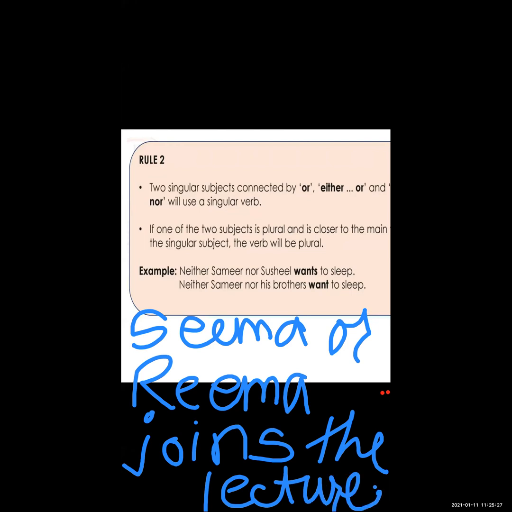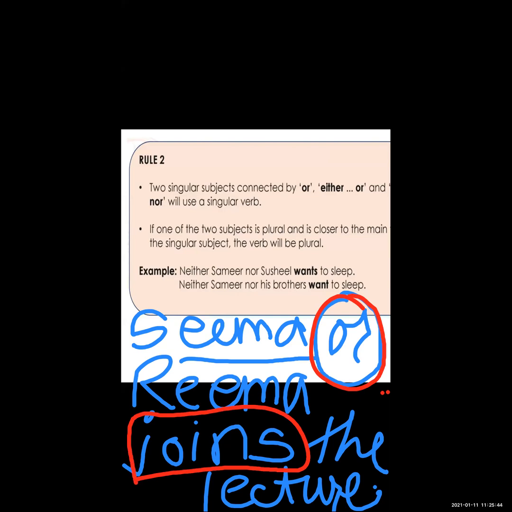Okay, so in the sentence, Seema or Reema, two singular subjects are joined with or. That's why we use a singular verb. We use a singular verb when two singular subjects are connected with or, either or, neither nor.